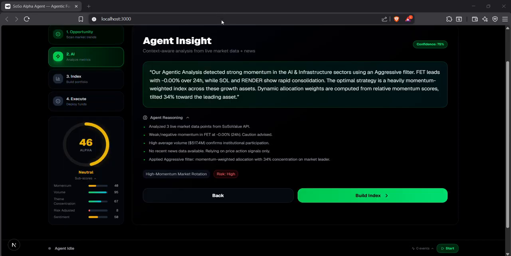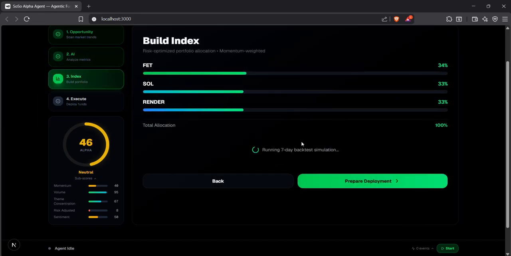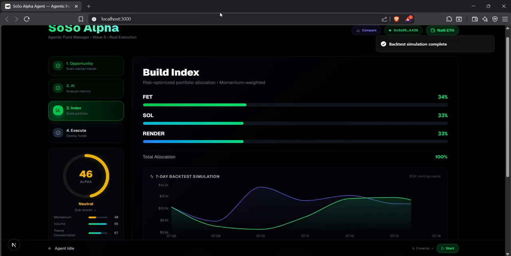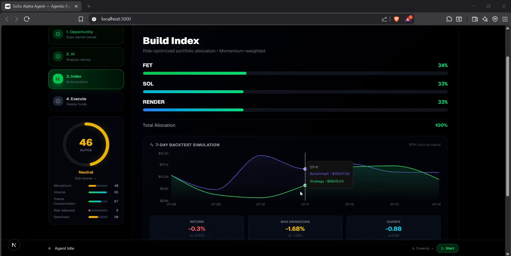So before we risk any capital, let's backtest first. Step 3 builds an SSI-style index from our allocations and runs a 7-day synthetic PNL simulation. I'll click build index here, and the chart shows an equity curve starting from $10,000.